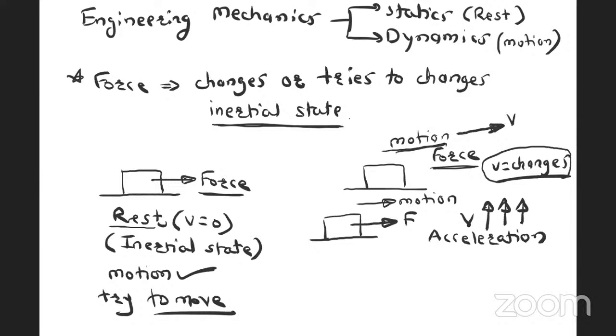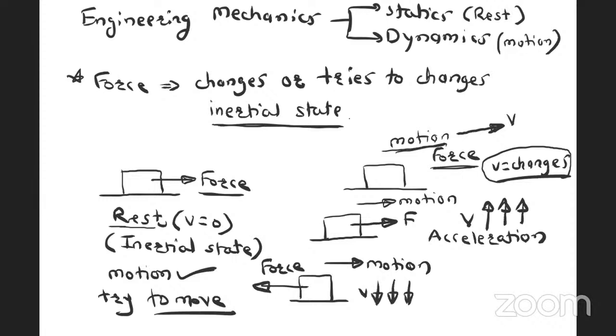Body is accelerating. And let us consider the body is moving towards right, motion is towards right, and if I apply force towards left, if I apply force opposite to the motion, then velocity of body will decrease. Velocity of body will decrease. And such type of motion is called deceleration or retardation.